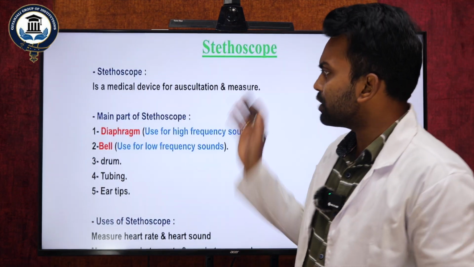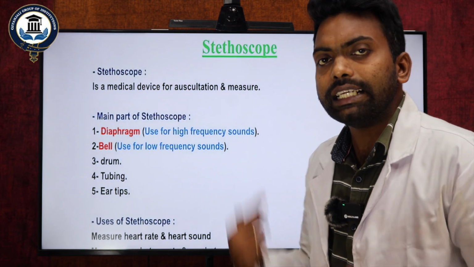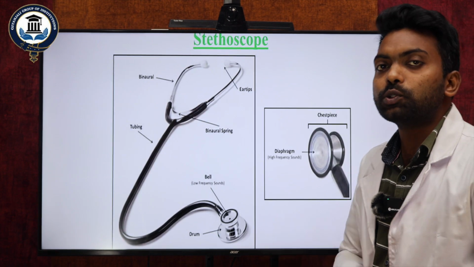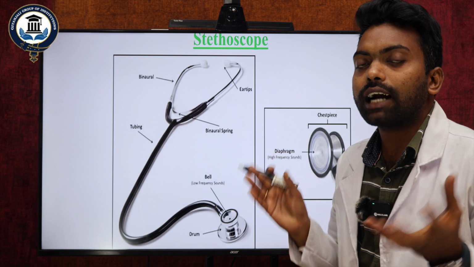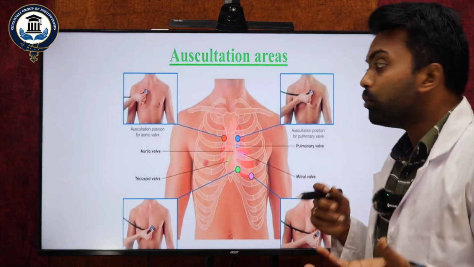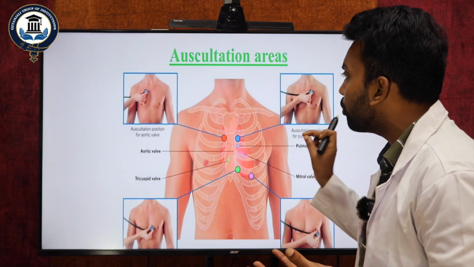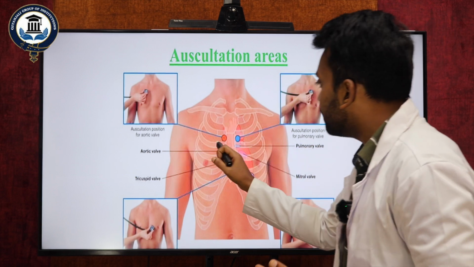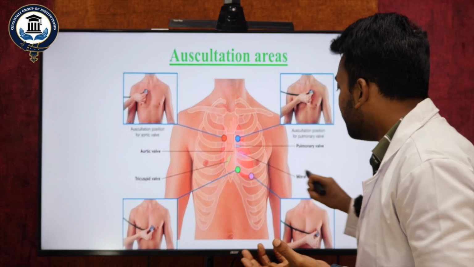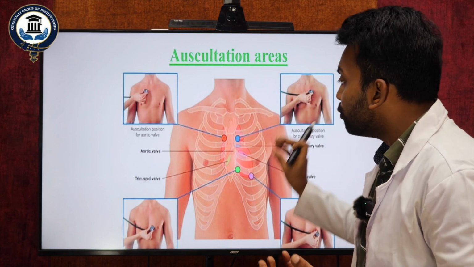Next, as I said, we can listen to the heart sounds by using this tool called a stethoscope. Everyone uses it to listen whether cardiac function is normal or abnormal. And one more thing: which location is the pinpoint location for the auscultation area? This is the exact location, where the apex and the mitral valve are. If you place it over there, you can understand.